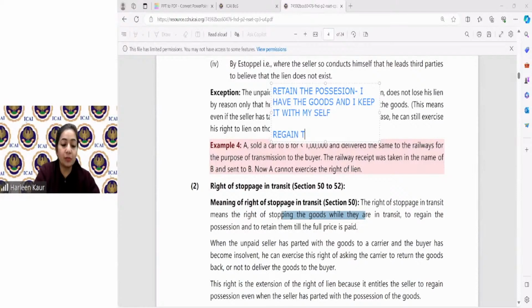What is the meaning of regain the position? You tell me, hurry up. What is the meaning of regain the position of goods?